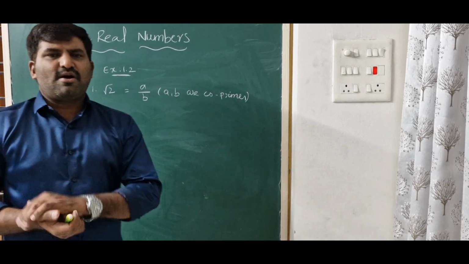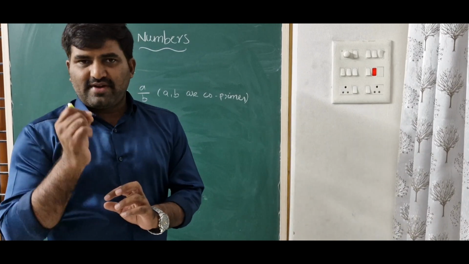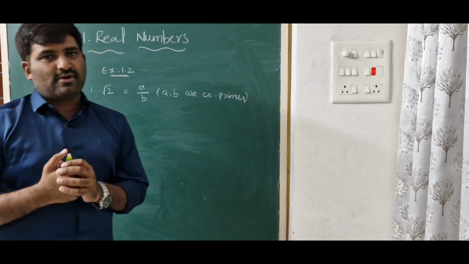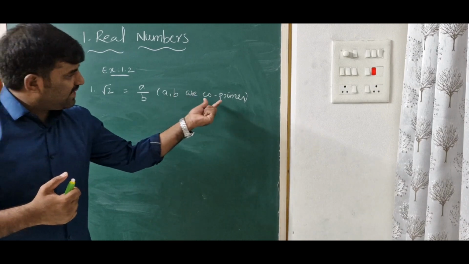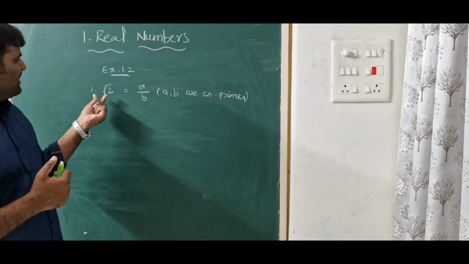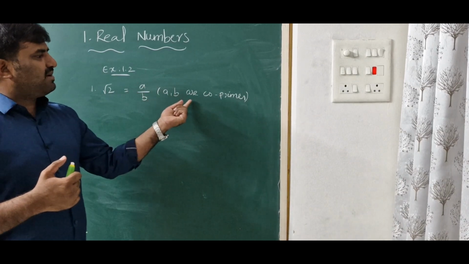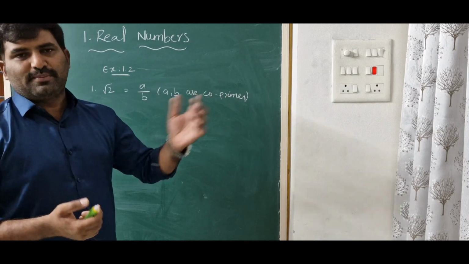If a and b are integers, maybe there is a common factor. You can cancel the common factor. After cancellation of the common factor, you will get some c by d, and c by d also will be co-prime. That's why I am taking directly root 2 is equal to a by b, where a comma b are co-primes. I think you know the process.